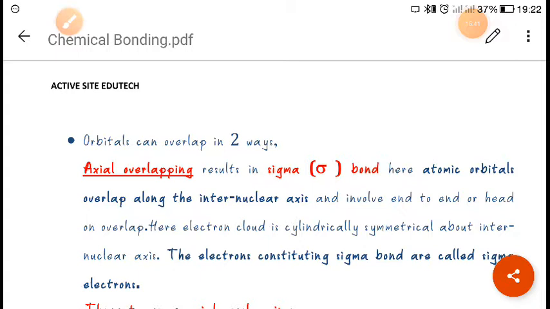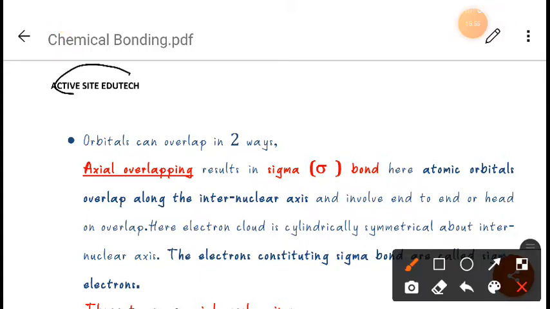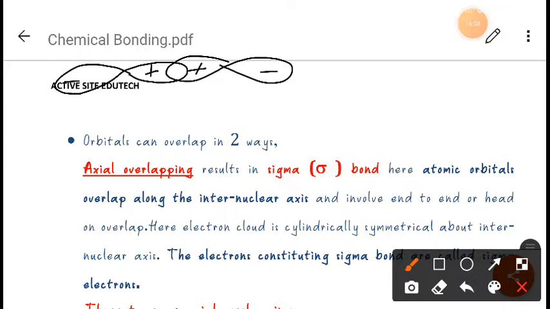Now we will see overlapping and types of overlapping. Overlapping of atomic orbitals is generally of three types. One is positive overlapping, another is negative, and the third is zero overlapping. So we will see what positive overlapping is. Suppose we have it like this: this one is plus, and this one is also plus, this one is minus, and this one is minus. So this is called sigma pp overlapping. This is a positive overlapping, as you can see, the positive side and the positive side are overlapping, right? So here, what is this positive and negative?